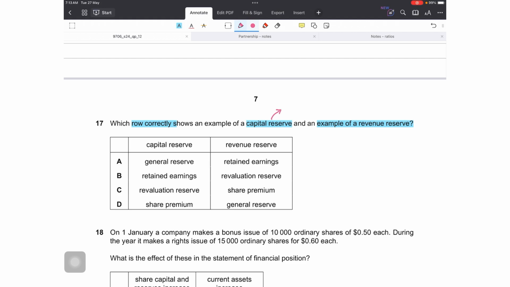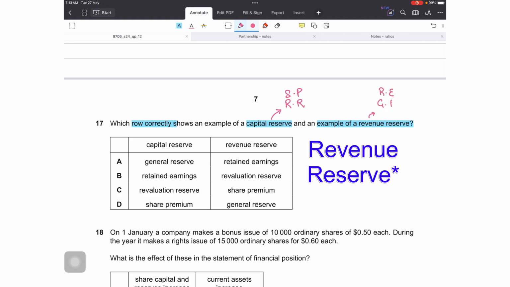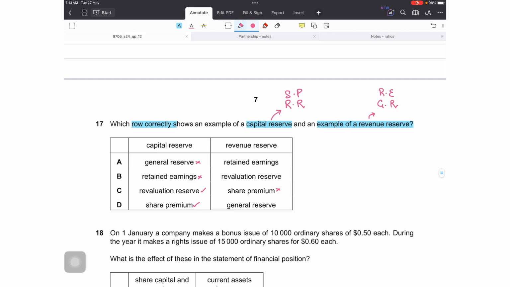Capital reserves include share premium and revaluation reserve, and in revenue reserves we have retained earnings and general reserves, right? So general reserve is not a capital reserve. Retained earnings is also not. Revaluation reserve, yes, share premium, yes. General reserve, yes as a revenue reserve. Option D.